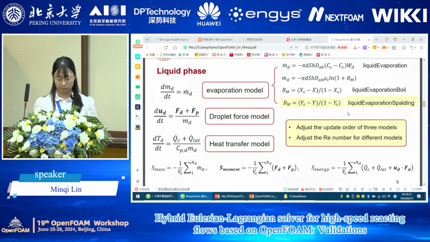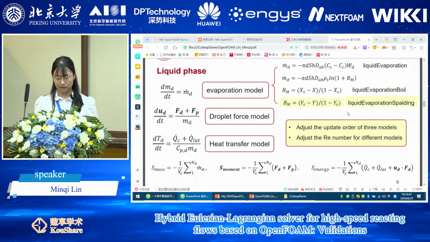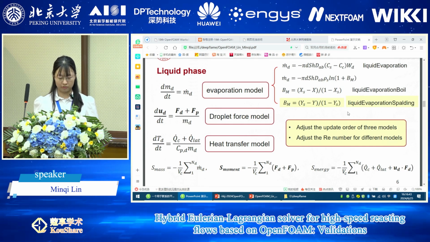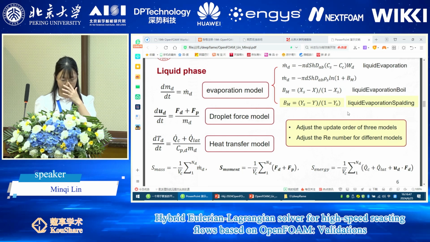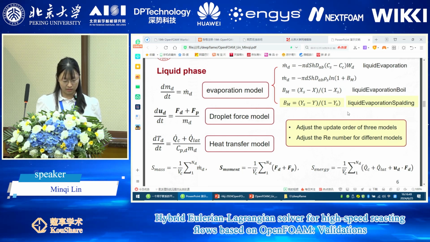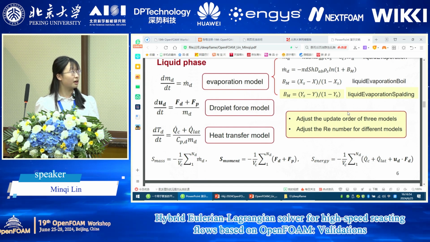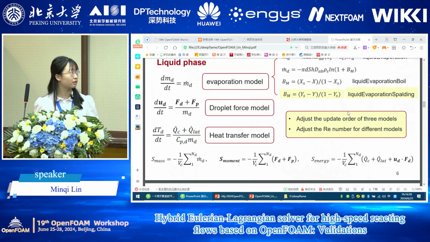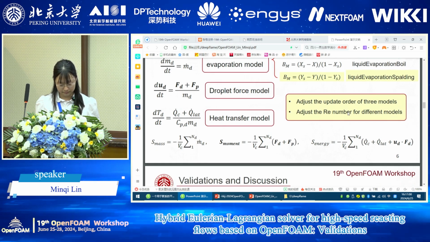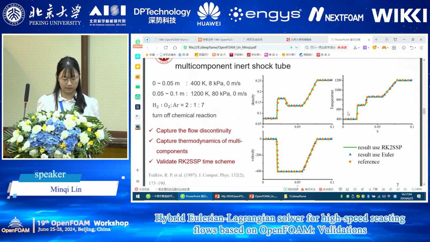Then we adjusted the update order of these 3 models and made a little adjustment to the calculation method of the droplet Reynolds number of these models and formed our own one. Therefore, when we get these properties, we can calculate the source term marked in the governing equations for the gas phase to simulate their interactions. Now I will show you some validation cases and discussions based on it.